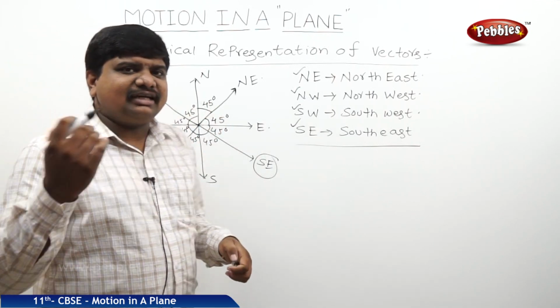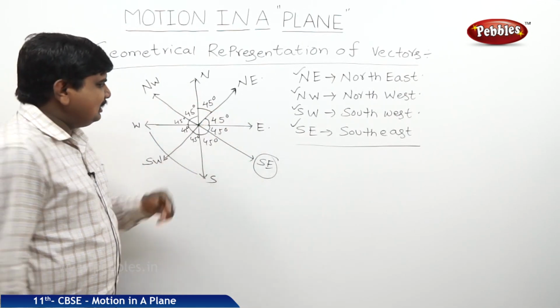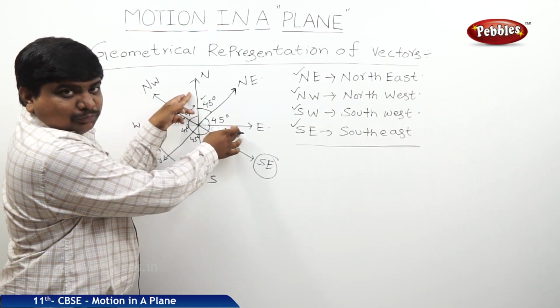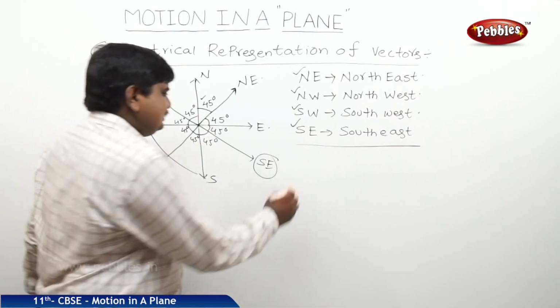Now you will see the different types of vectors. Here every geometrical representation of vector is maintaining a 45 degrees angle with respect to the two which separate them. So the total is 8 into 45, 360 degrees.